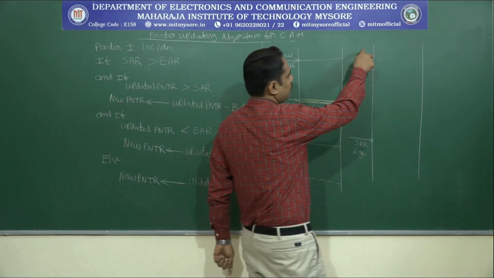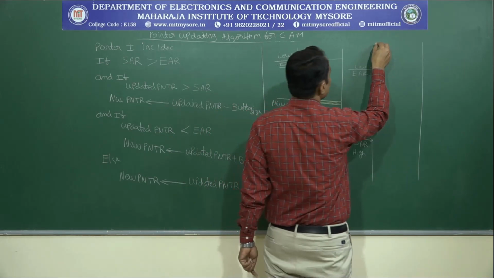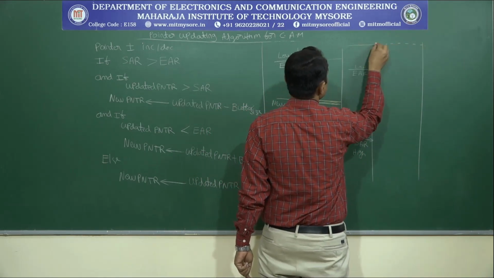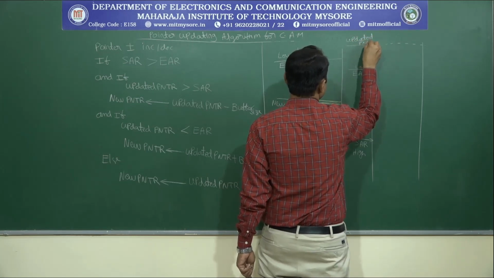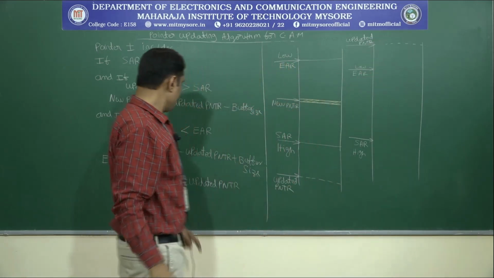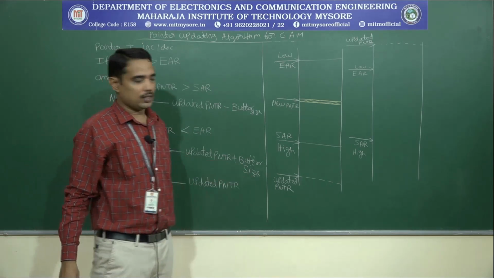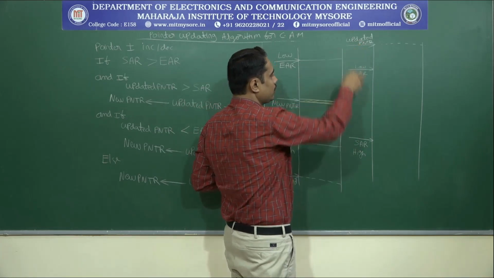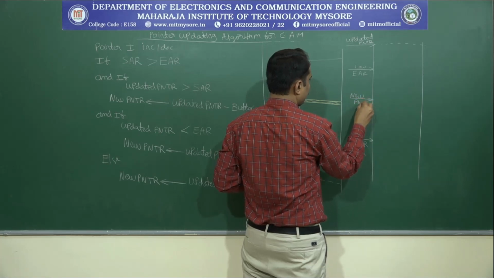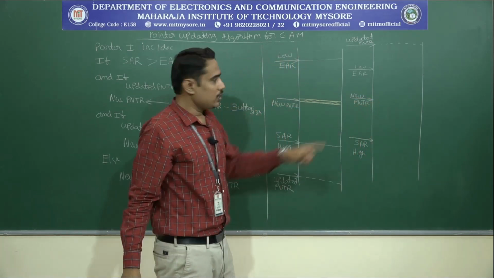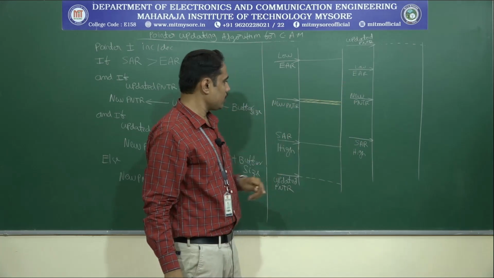That means updated pointer is coming somewhere around here because it is less than EAR. Updated pointer. Then what will be the new pointer? New pointer is updated to updated pointer plus buffer size. If this is the buffer size, if I add from here, somewhere around here, I am going to come. That is new pointer. The new pointer will be residing in this area, that means between the EAR and SAR.